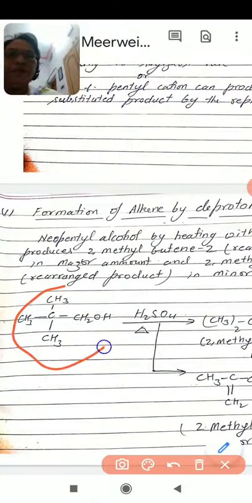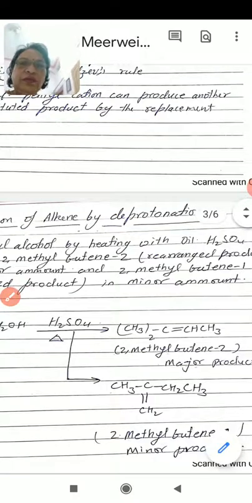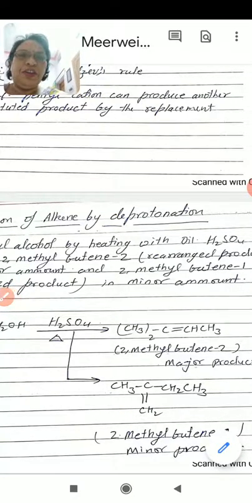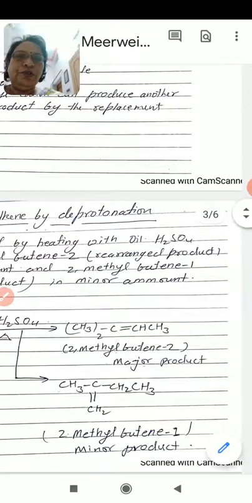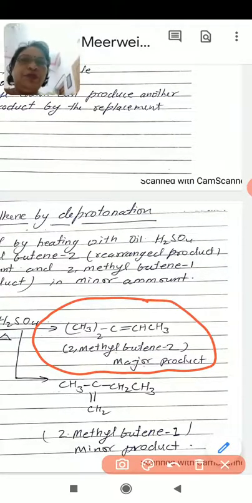Neopentyl alcohol on heating with concentrated H2SO4 undergoes dehydration. How? Look at this. It undergoes deprotonation or dehydration and produces 2-methyl-2-butene. This is the major product because it is favored by the Saytzeff rule.